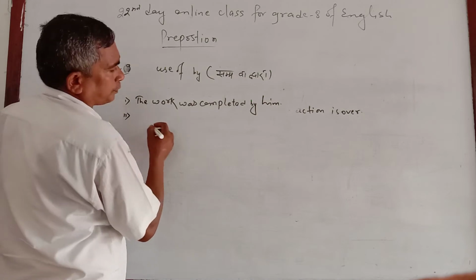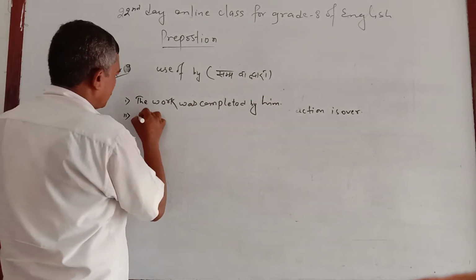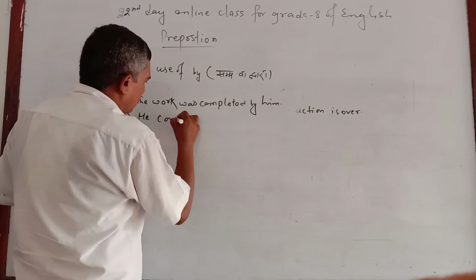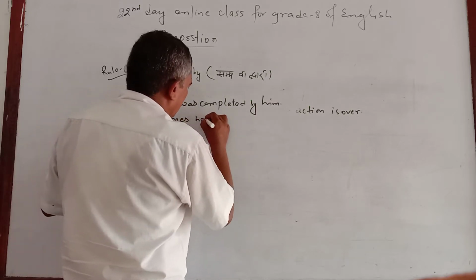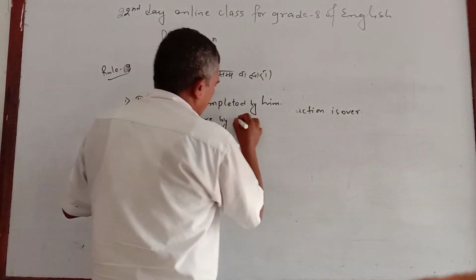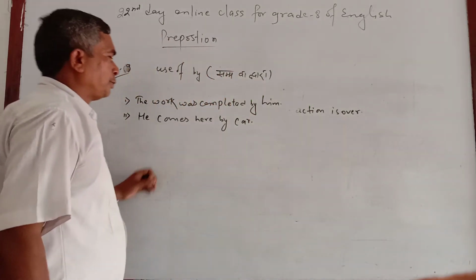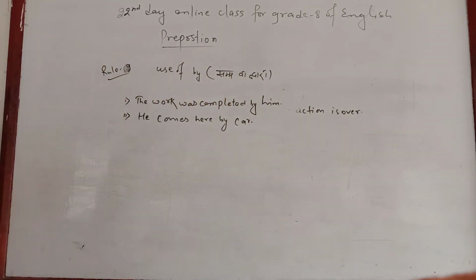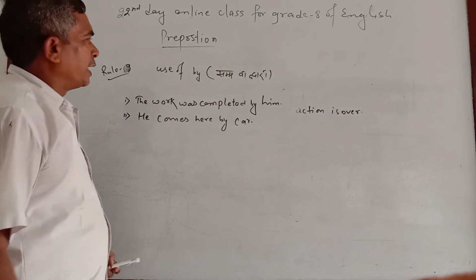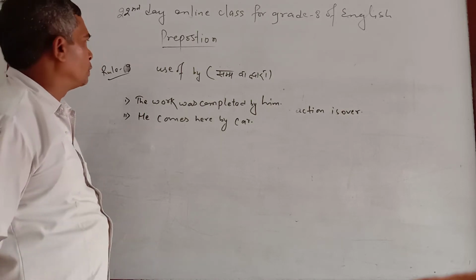Second one is, he comes here by car. So this is the use of by, that means in Nepali samva dwara.